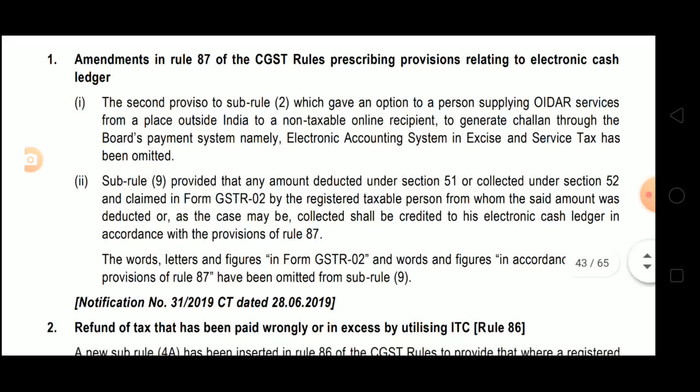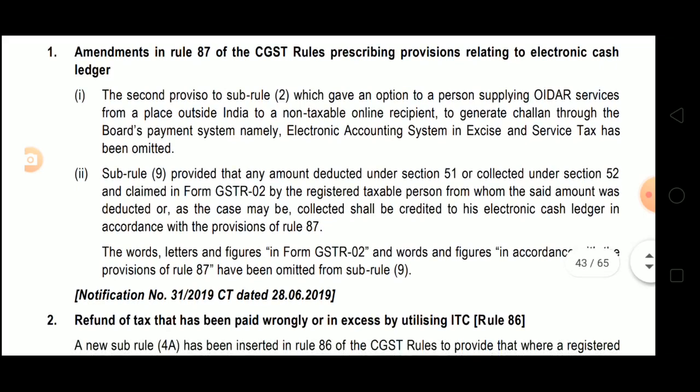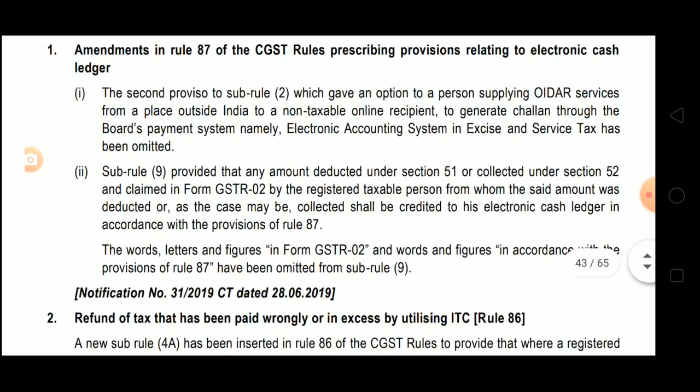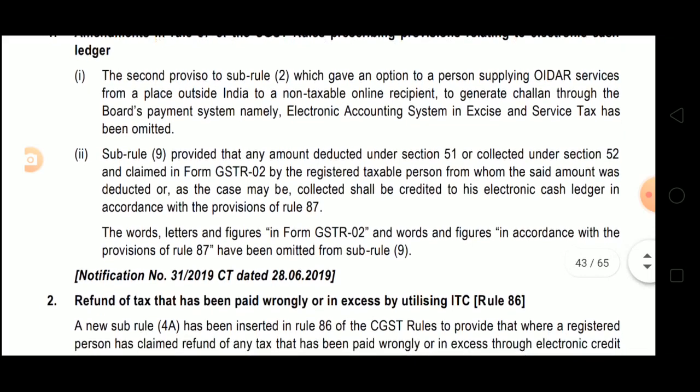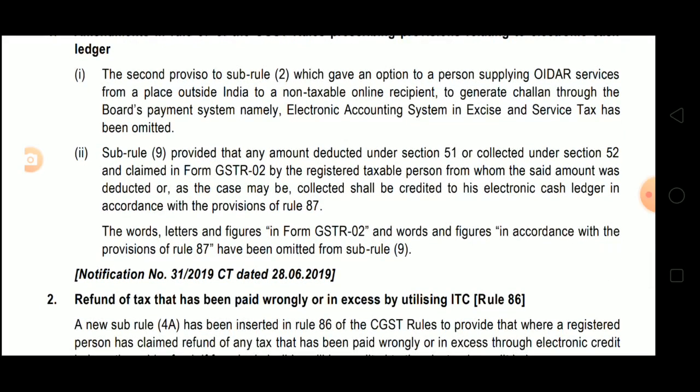Bank's payment system, namely, what is the name of that payment system? Electronic accounting system in excise and service tax, has been omitted. Means one option was given to the supplier of OIDAR services who is supplying OIDAR services from outside India to non-taxable online recipient. That person was given option to generate challan through the system, that has been omitted. The second proviso to subrule 2, which gives an option to that supplier, that has been omitted. Second proviso has been omitted.